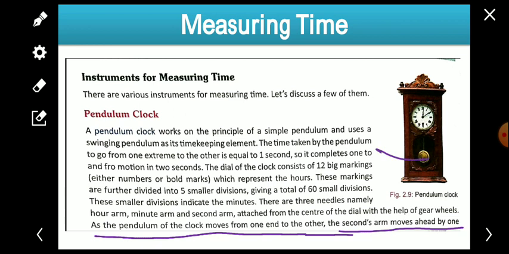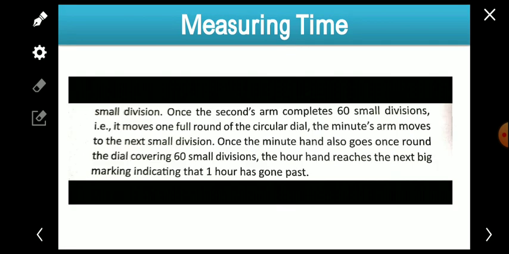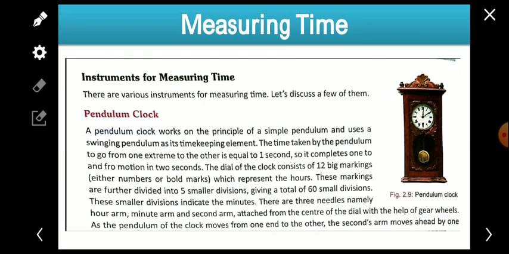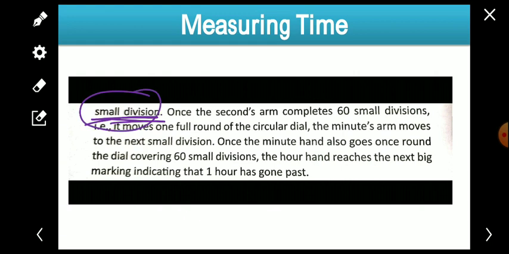Because of this movement of the pendulum, the second hand of the clock also moves. In the small divisions, the second arm moves ahead by one small division, like this.